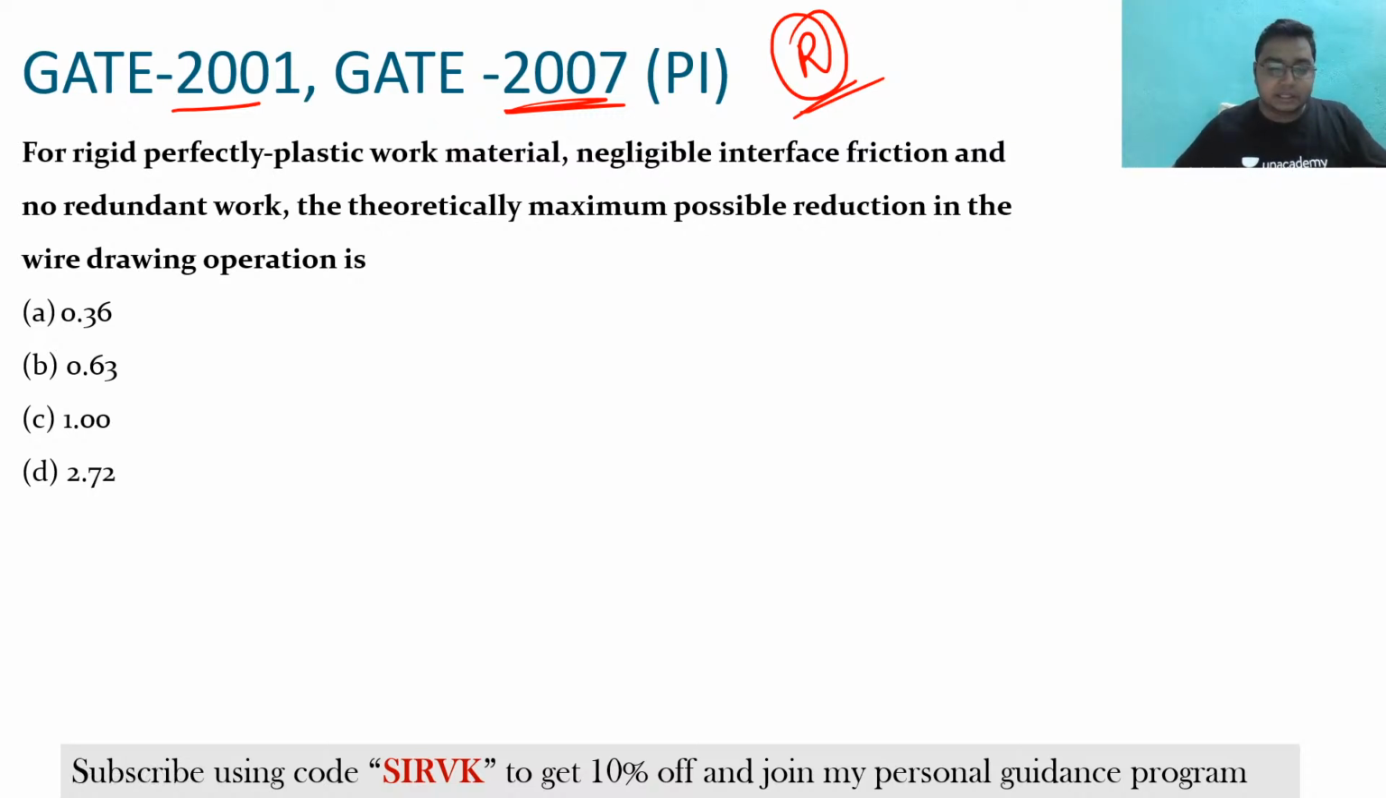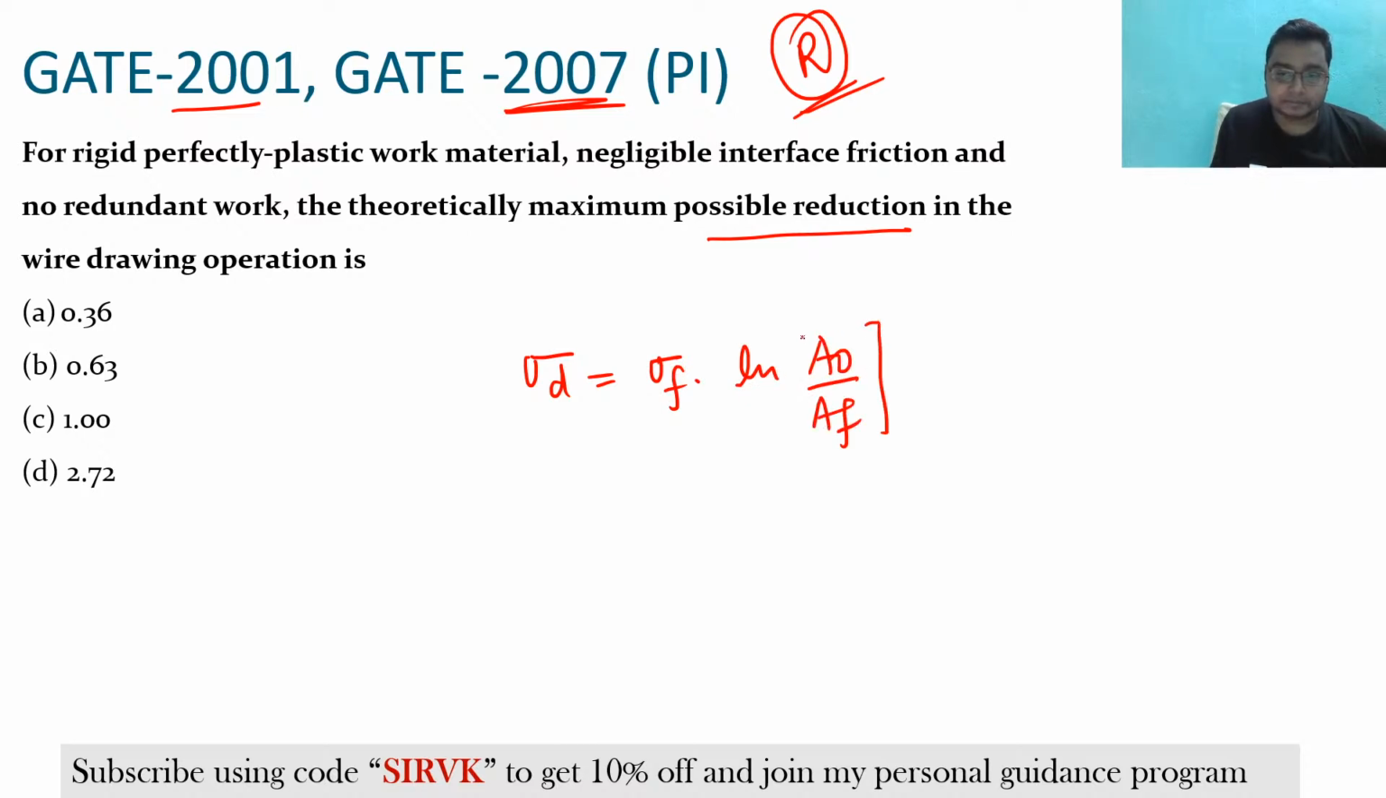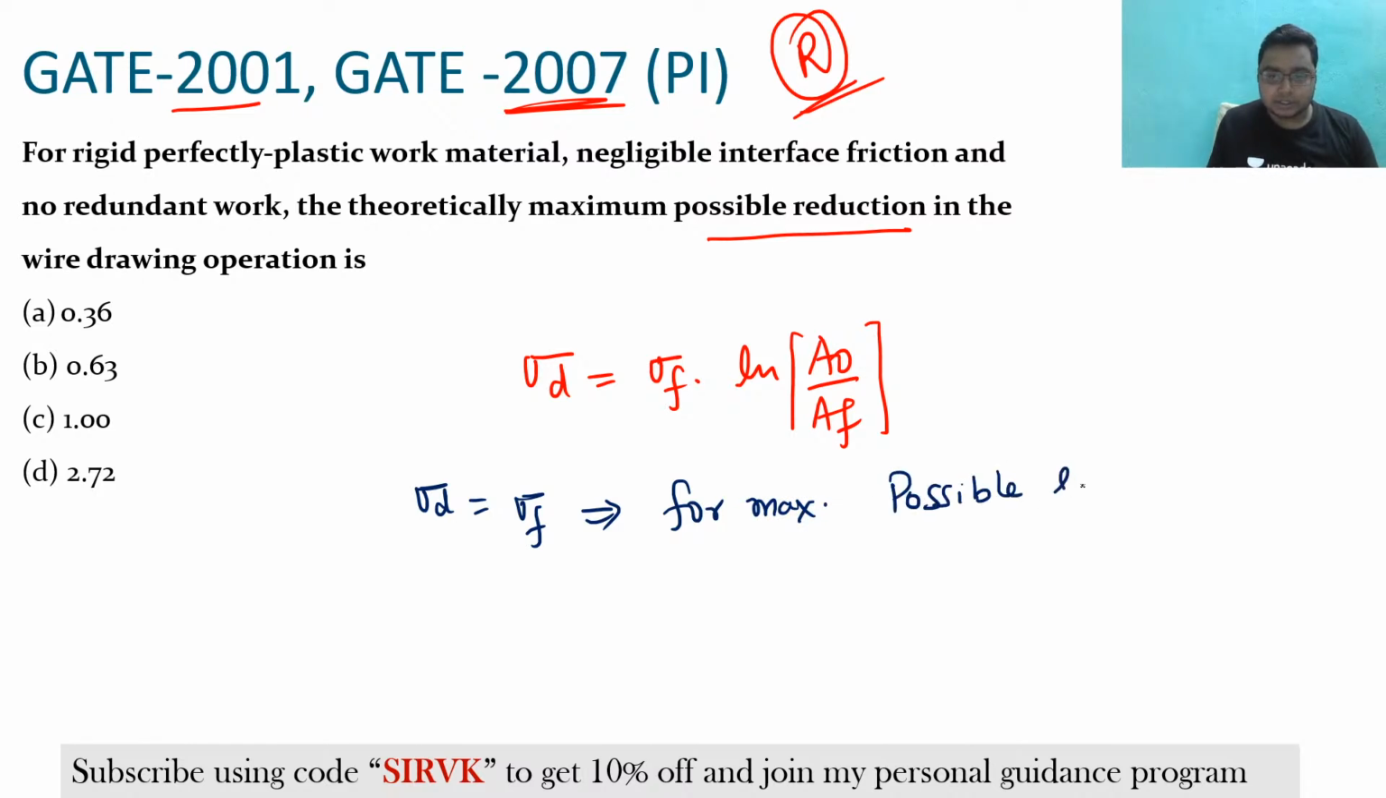So I have explained this thing, the maximum possible reduction in case of wire drawing. How can we find the maximum possible reduction in wire drawing? I have explained that sigma D is equal to sigma F ln of A naught by AF. Clear? And for the maximum possible reduction, sigma D will be equal to sigma F.